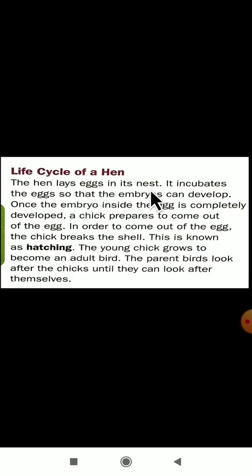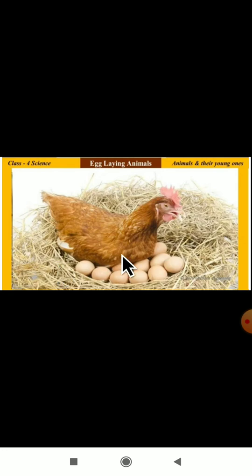It will lay the eggs here. After laying the eggs, it incubates. Nothing but it gives warmth to the eggs here, warmness to the eggs. Why is it giving warmness to the eggs? Because for developing. After the egg has developed completely, the chick present inside will break the eggshell and come outside. So the same way they have explained in the life cycle of a hen also. It is very easy and it is very simple. So remember it. Yes, you can see the picture.